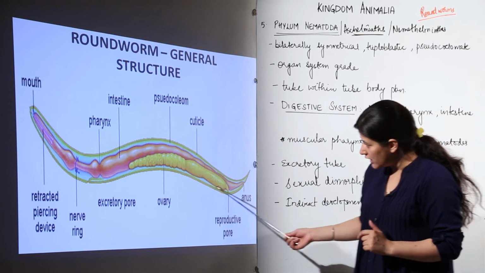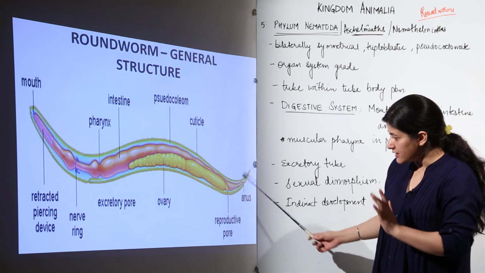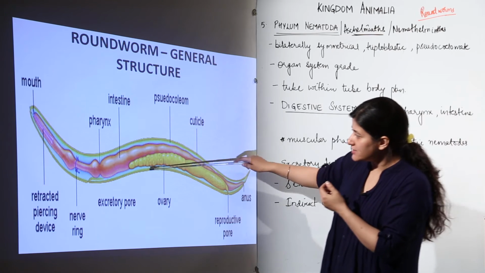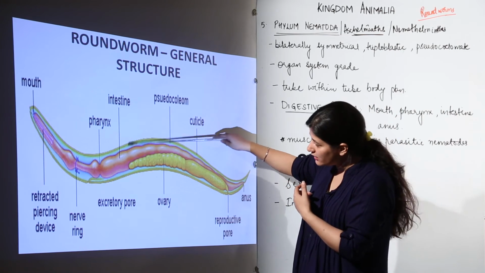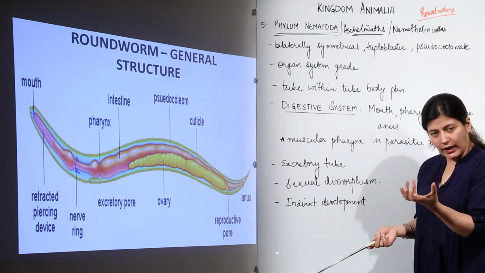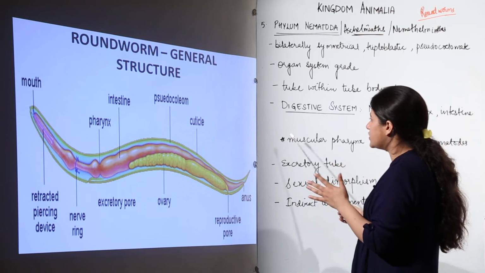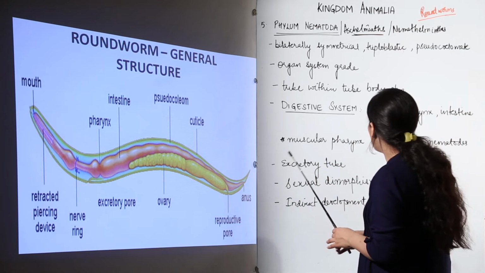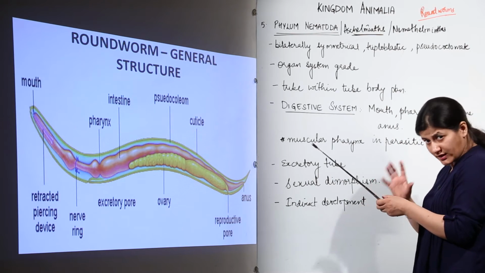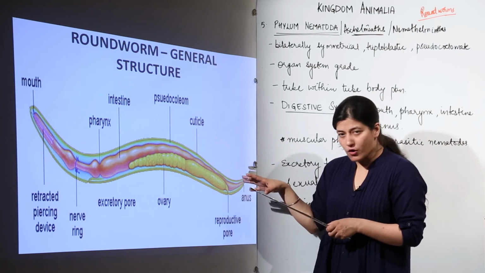This is what a classic example of non-chordate looks like. This is how we show a non-chordate, and this is tube within tube plan. You see, this is the outer tube and this is the inner tube. That is why we are having proper coelom that is coming into the scene, and though it is pseudocoelom, it is present. Now we talk about the digestive system. One thing you have to keep in mind, because of a false cavity in between, that is not completely coelom filled with coelomic fluid, it is a false cavity.